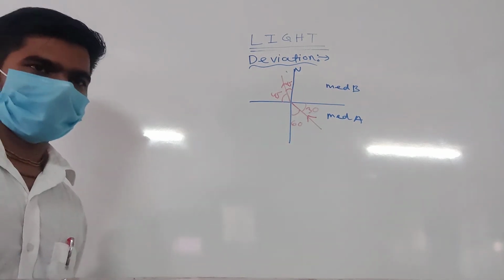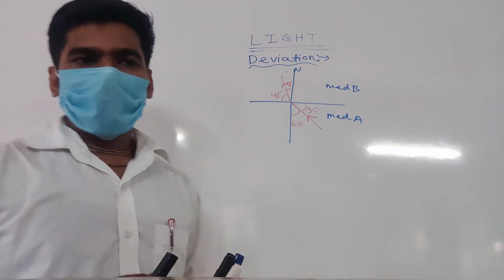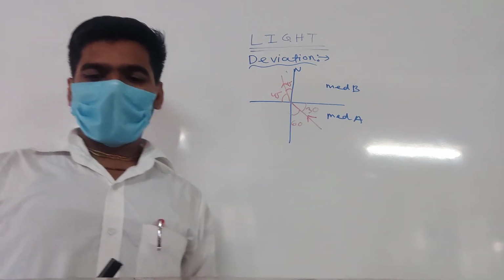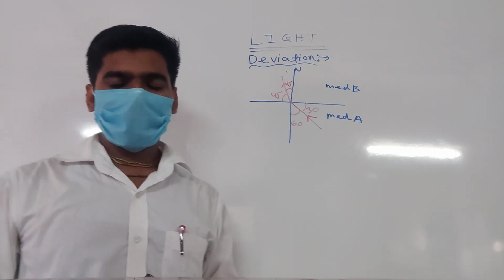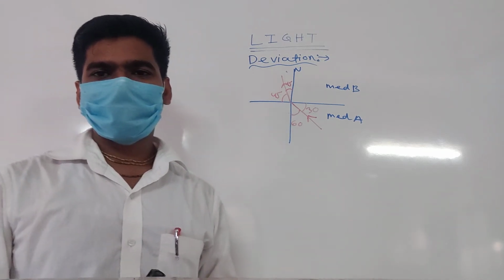Please solve. Refractive index of B with respect to A. Option A, root 3 by root 2. Option B, root 2 by root 3. Option C, 1 by root 2. Option D, root 2.